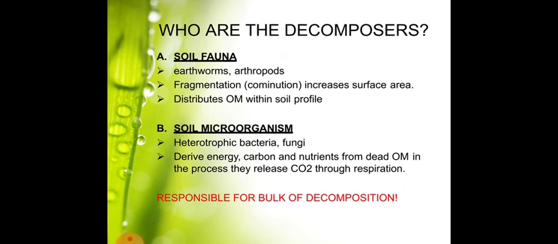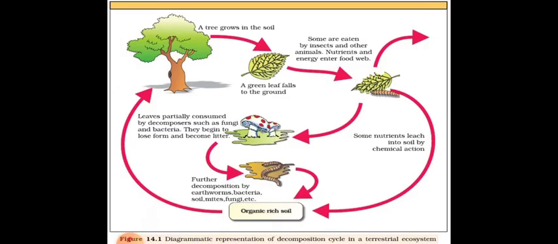Soil fauna, earthworms, arthropods: fragmentation increases surface area and distributes organic matter within the soil profile. Soil microorganisms, heterotrophic bacteria and fungi, derive energy, carbon and nutrients from dead organic matter. In the process, they release CO2 through respiration, and are responsible for the bulk of decomposition. Organic rich soil,